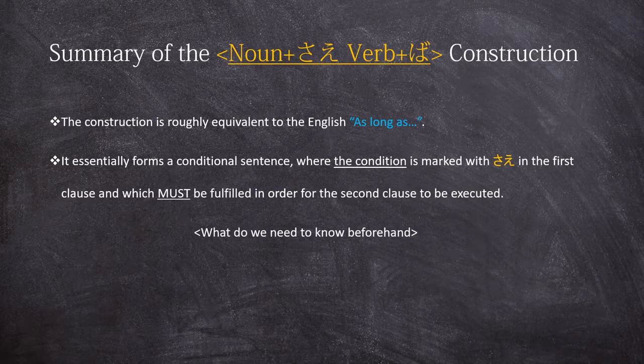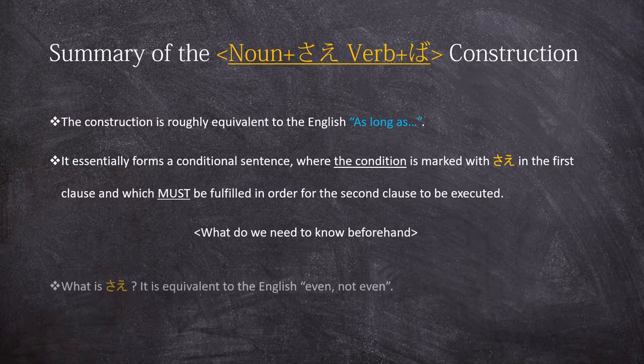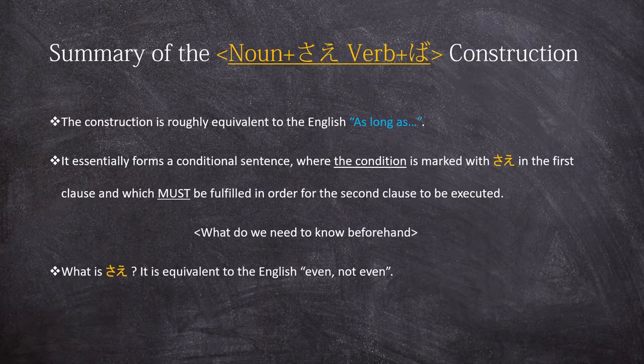However, there are a couple of prerequisites that you need to know beforehand in order to master this construction. First, you need to know what sae is, and sae is roughly equivalent to the English even or not even. But the most important thing is that you need to know how to form the ba conditional. I will be posting a link to the video in which I have explained how to form the ba conditional and its most important characteristics in the description below and in the card in the upper right corner. So this is all the necessary information you need to know behind how this construction works, and now we will be moving on to the examples.